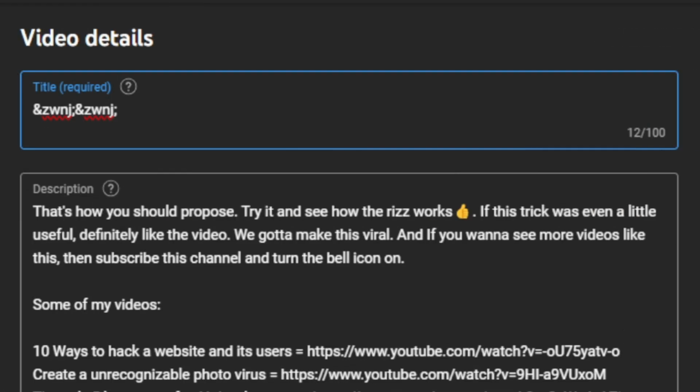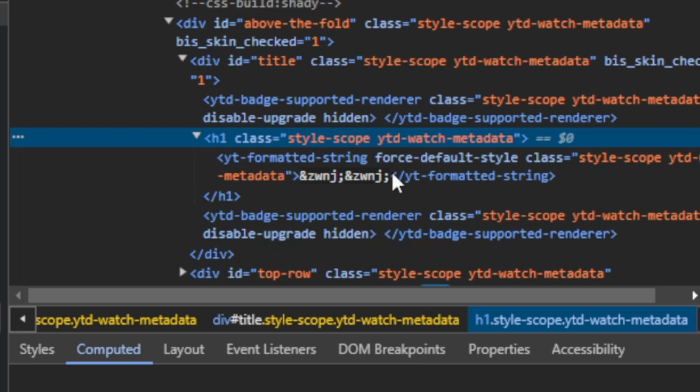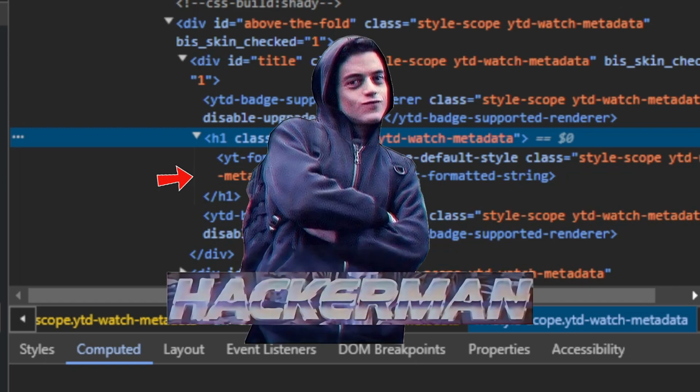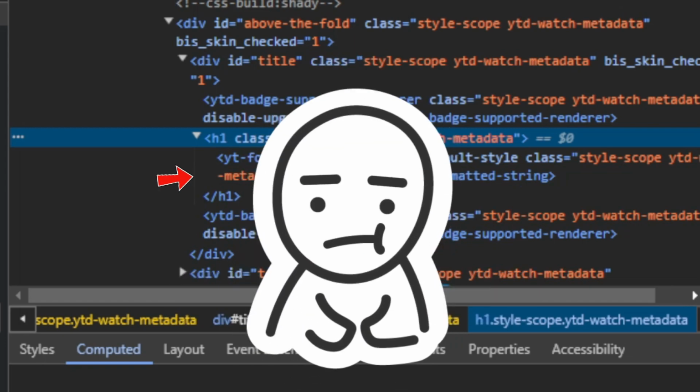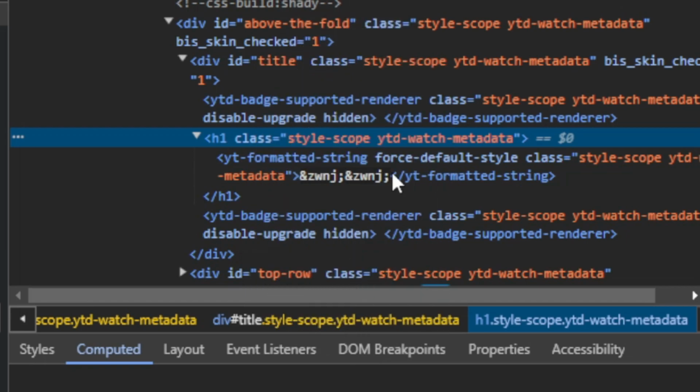The input is taking these characters as text, but this is not a text. These are called HTML entities, and they will only work if they come with the source code. Even being a HackerMan level 1000, I am not powerful enough to hack and paste this code into the YouTube input box. So I remembered something else.